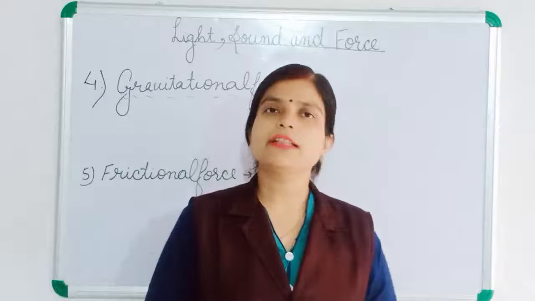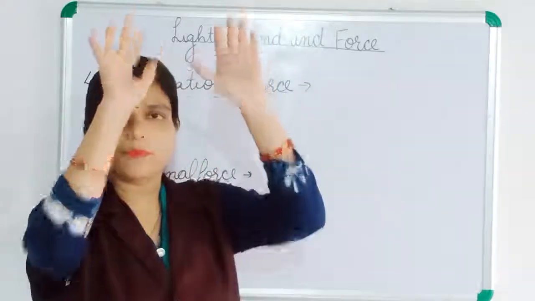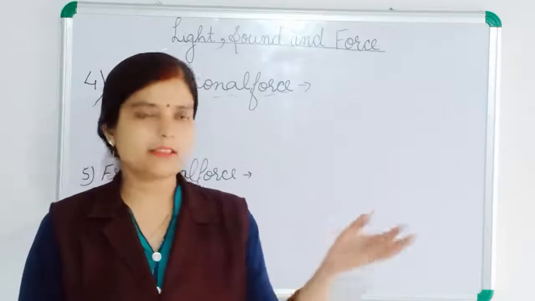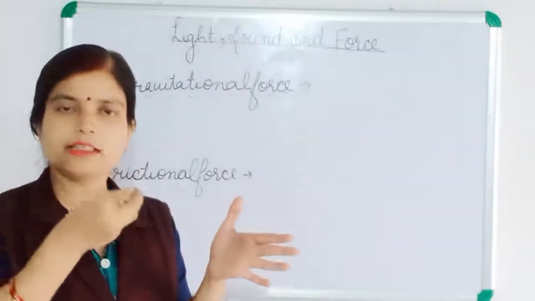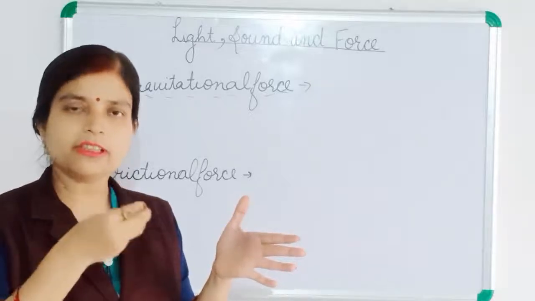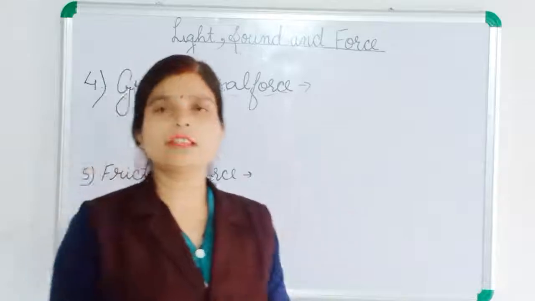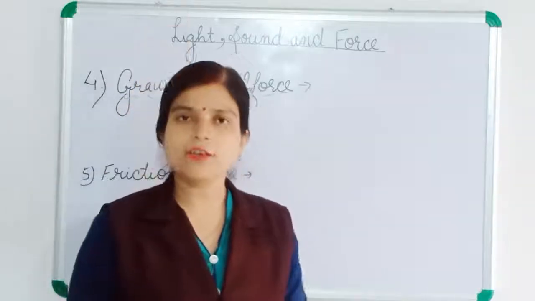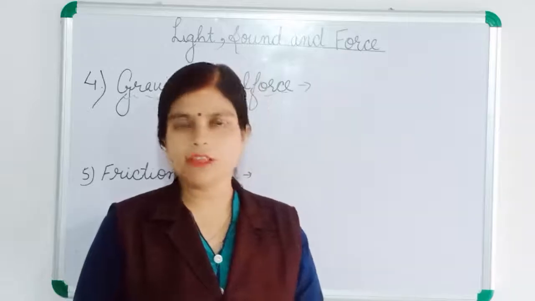Why do all these things come down? Some force is attracting them, something is pulling them. Like the iron pins are attracted to the magnet because the magnet is producing some magnetic force. So here also some force from downside is attracting all the objects. That's why everything comes down towards the earth.